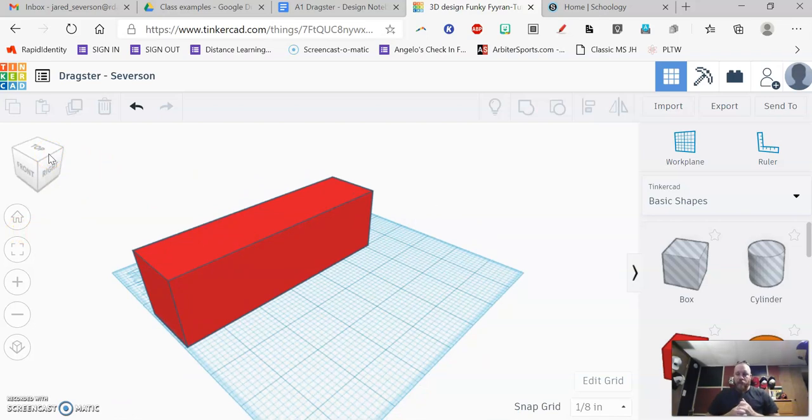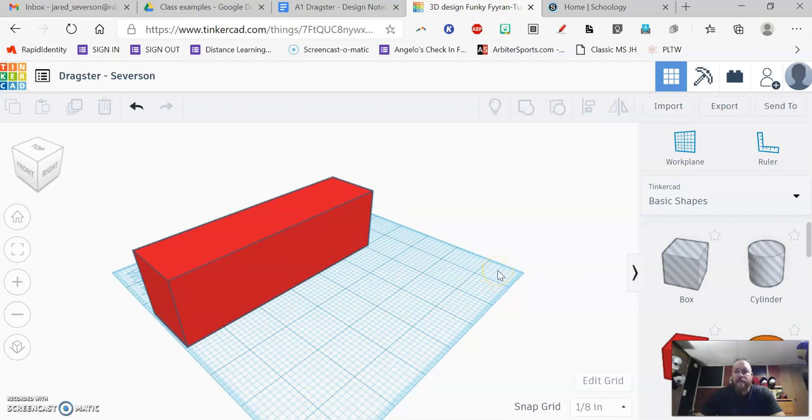Now the first thing that you're going to want to do is create the holes, because remember, you don't want these holes going all the way through, especially the air hole going through the car, because then the air from the track blows right through your car and your car's not going to go anywhere. So we need to create those air holes. And so you have gone through the tutorials on creating holes and doing work. And so the rest of this now is up to you just to try to design that car.